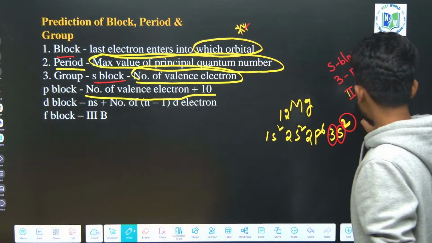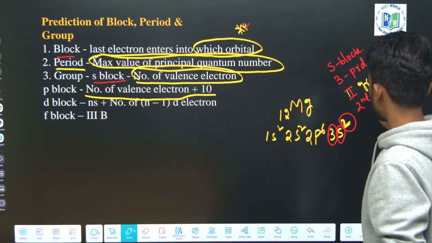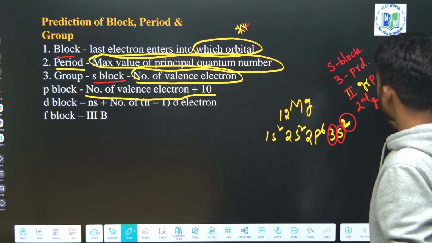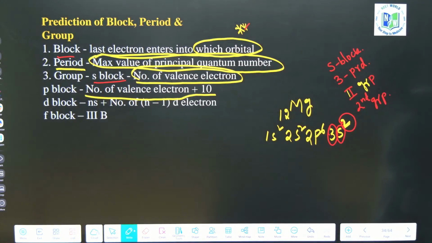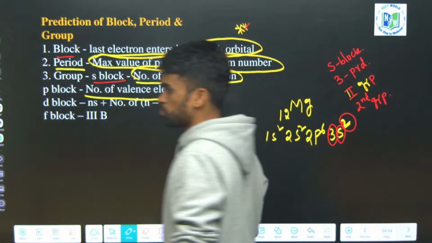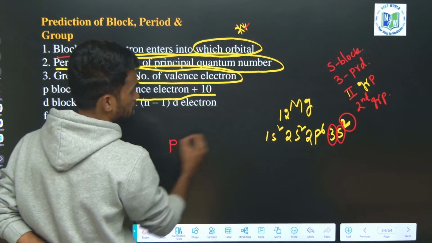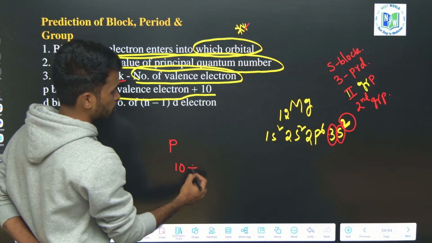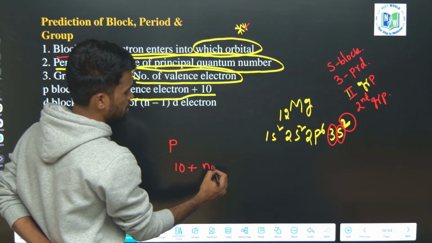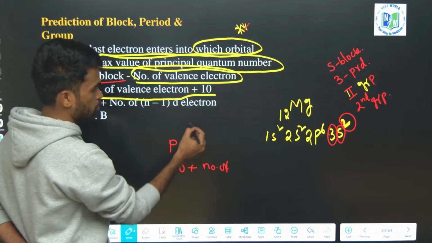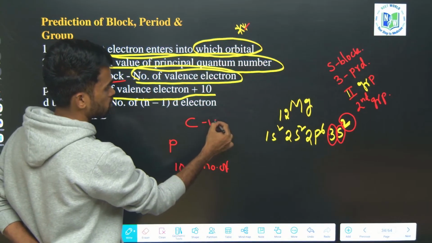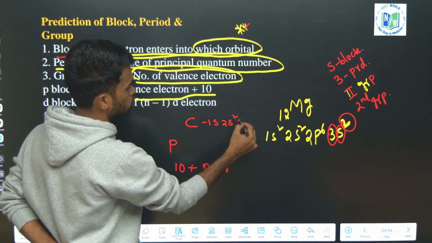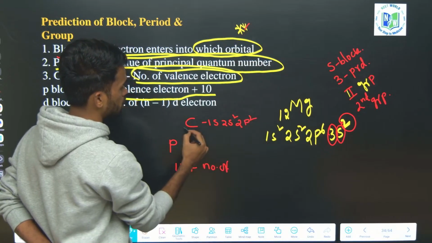So for S block, we can directly say the second group, because you just check the number of valence electrons in the S orbital. When it comes to P block elements, if the last electron is entering the P orbital, you take 10 plus the number of valence electrons in that P orbital. For example, carbon: 1s2, 2s2, 2p2 configuration, atomic number 6.